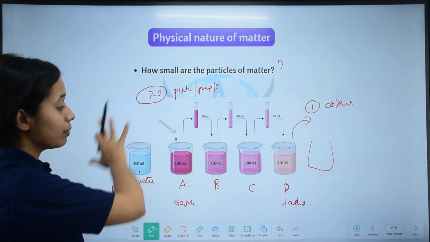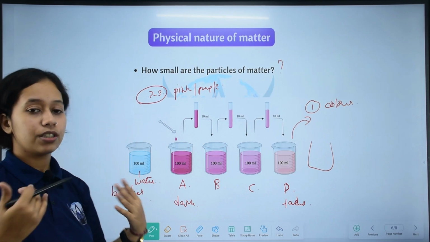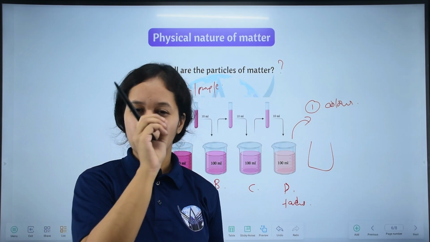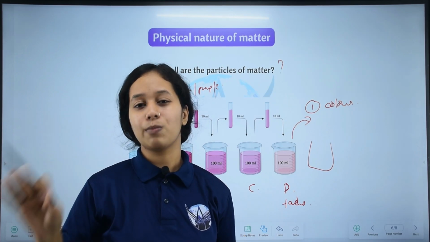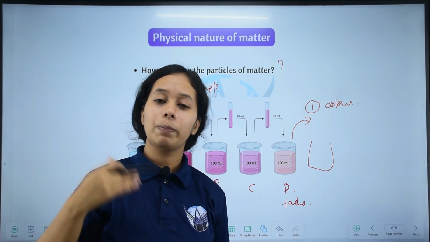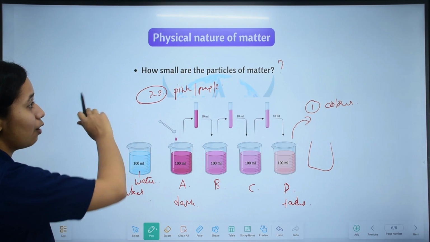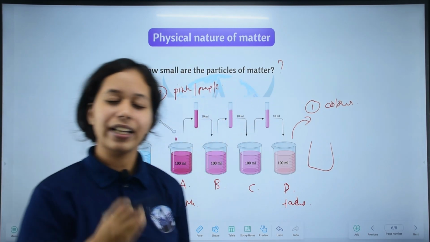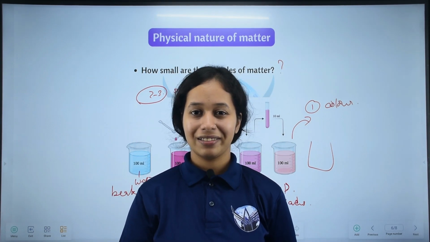So from this experiment we conclude that 2 to 3 crystals of potassium permanganate have many, like thousands and millions of, tiny particles, and these particles are very small. In fact, they are small beyond our imagination. So our second question, how small are the particles of matter? The particles of matter are very small, beyond our imagination.